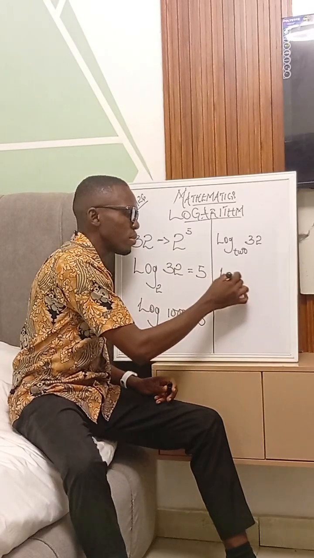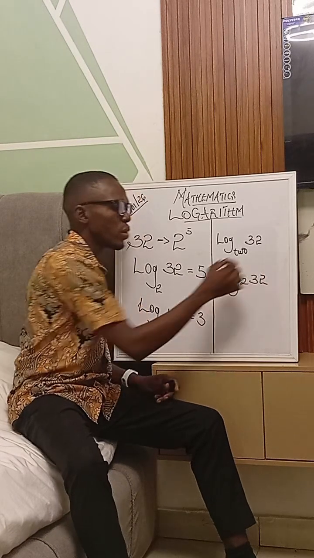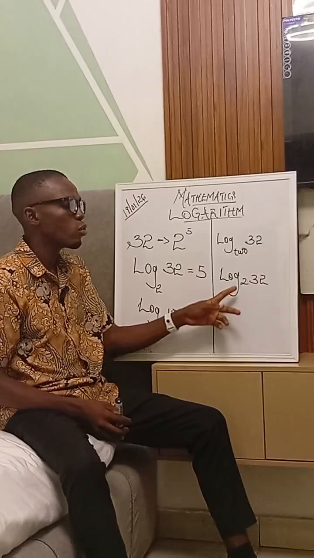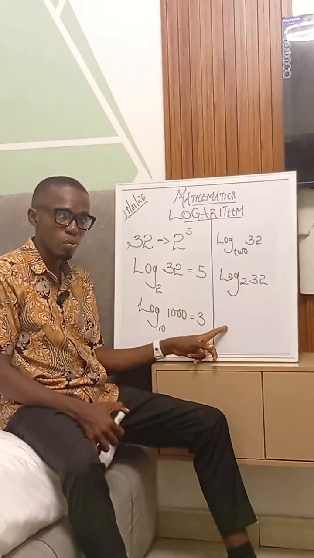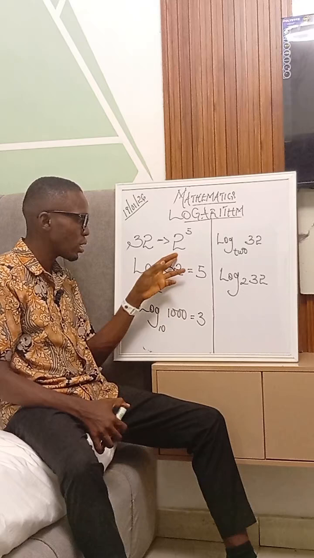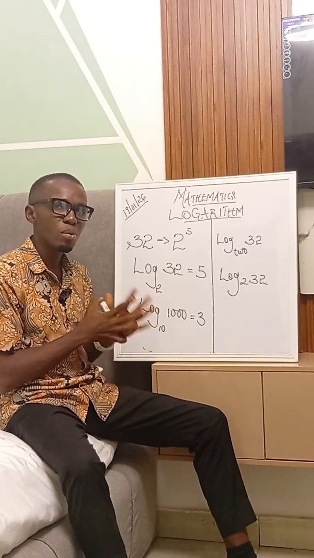Because some persons can make a mistake and write something like this. If you write this, what you had actually written is log 232, but what you had in mind was log 32 base 2. They are not the same. So this is log 32 base 2, this is log 232. So indicate which is your base and indicate which is your log.